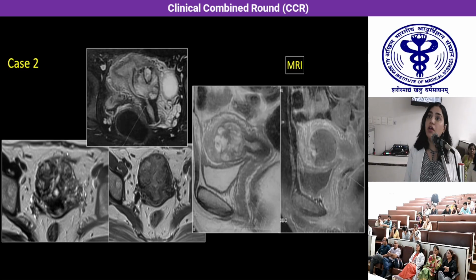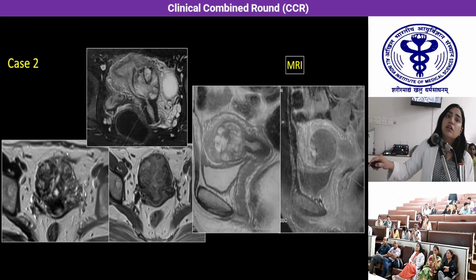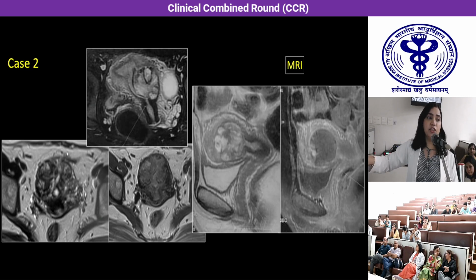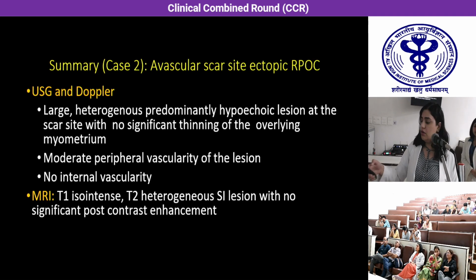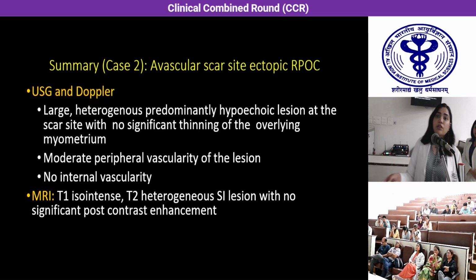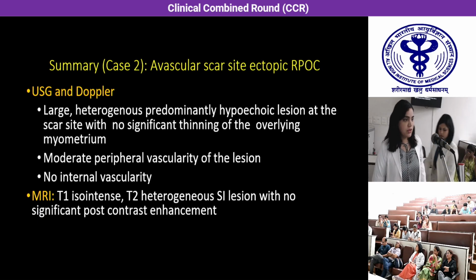In the MRI again, here is the T1, here is the T2 weighted image, and it shows a heterogeneous lesion, again T1 hypointense. Here in the post-contrast images, we could see that there is no post-contrast enhancement. Summarizing the findings, the USG showed the same finding, a heterogeneously hypoechoic lesion. This was an avascular RPOC, so the patient did not undergo DSA in this case. Thank you. These were the findings.